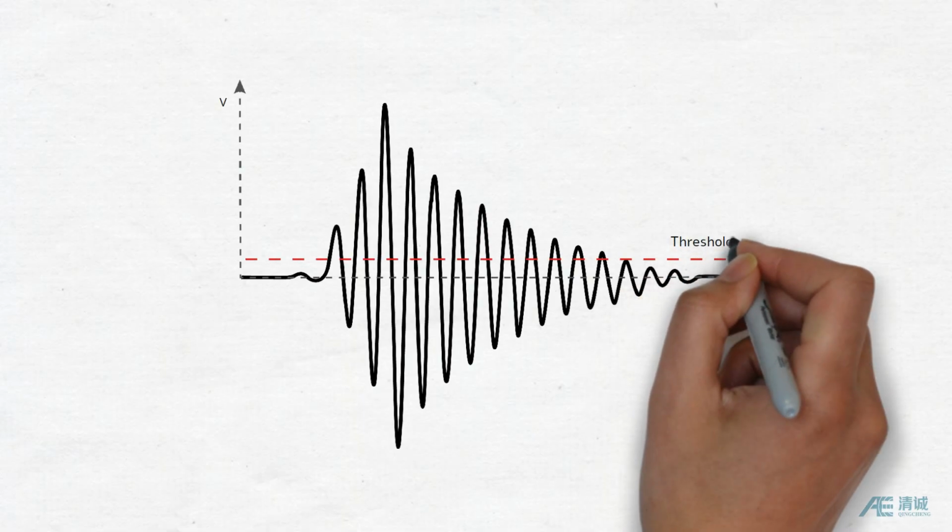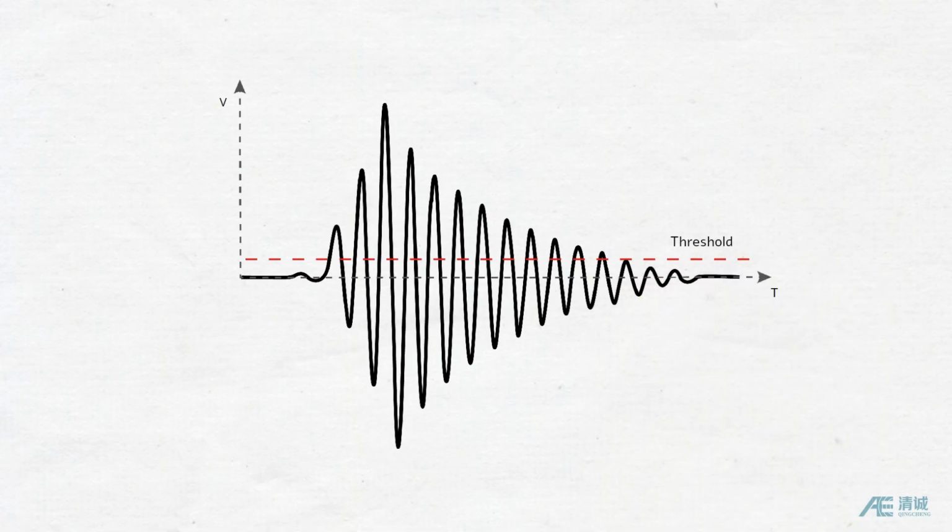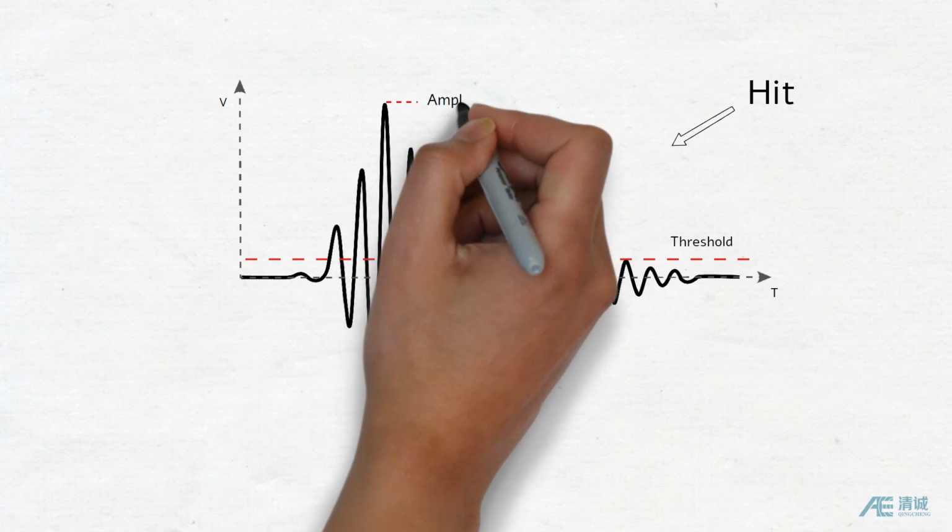Threshold. A threshold is the input level to trigger the acquisition and recording of the burst AE signals. Hit. When the AE signal exceeds the threshold, that is defined as one hit. The burst acoustic emission signal's characteristic parameters are extracted from a single hit.